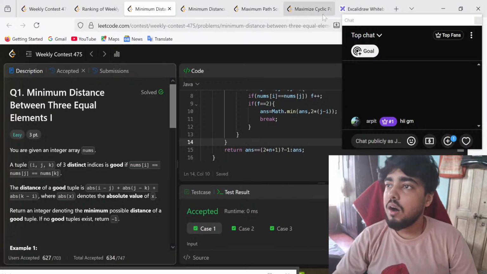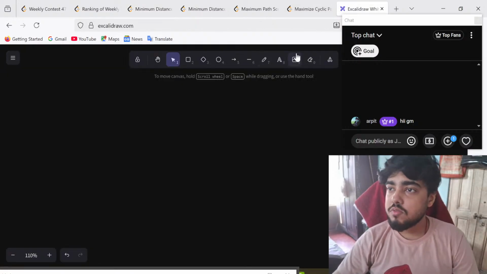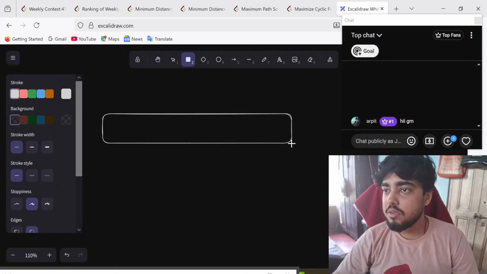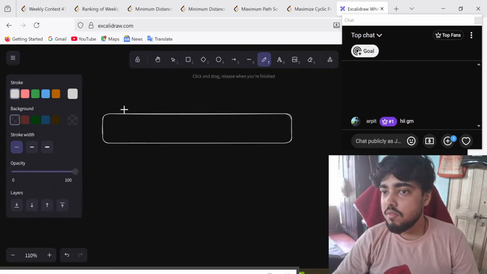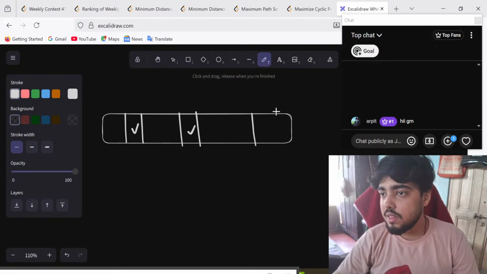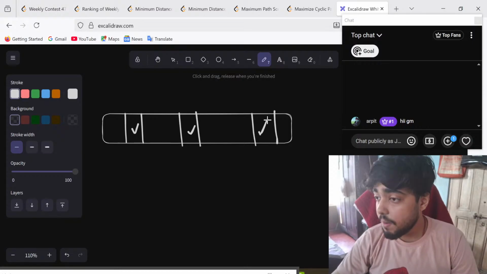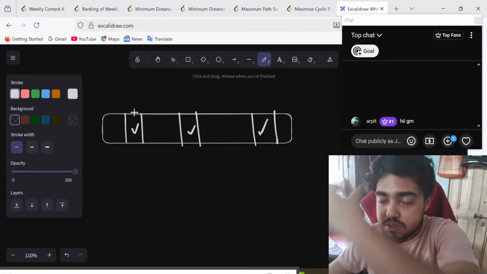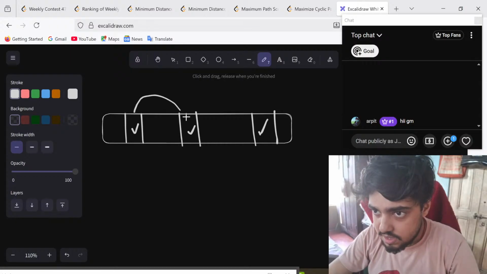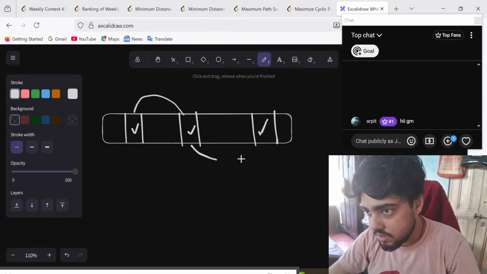So if we look into this question, it says that there are three positions where the elements are equal. That is, this element, this element, and this element are equal, let's say. And what is the score of that tuple? The score of the tuple is the absolute difference between this and this, and between this and this.